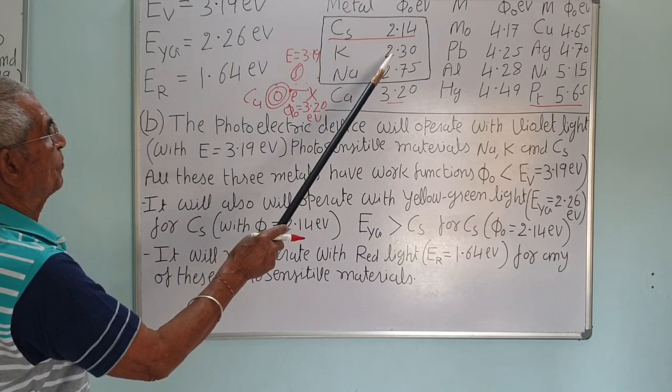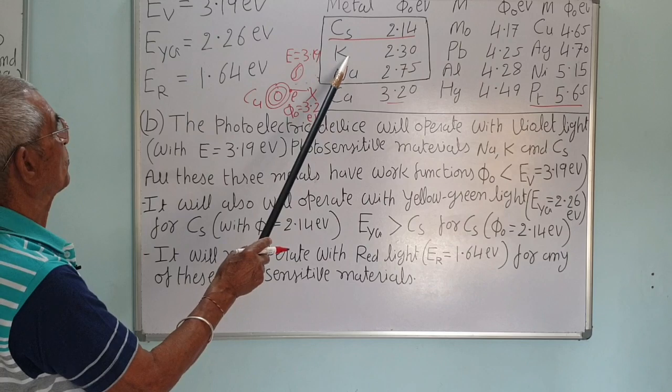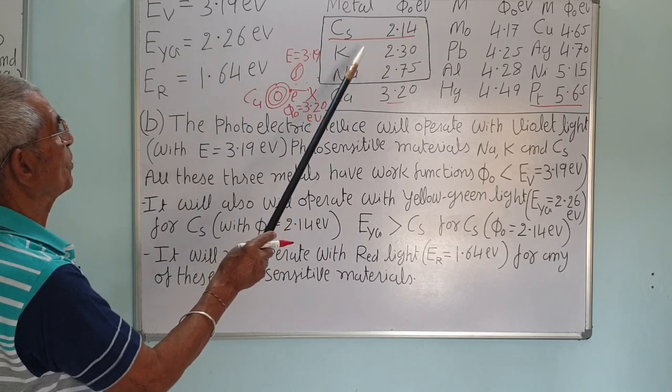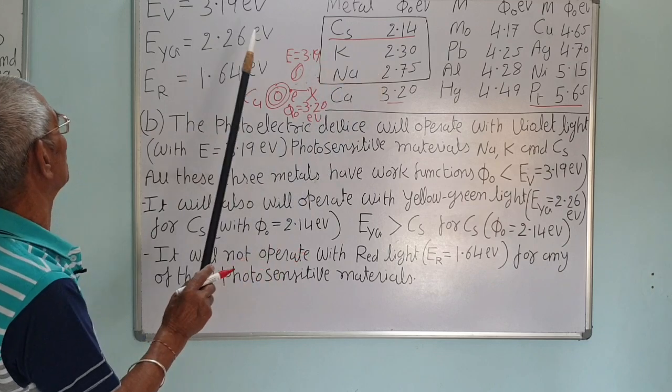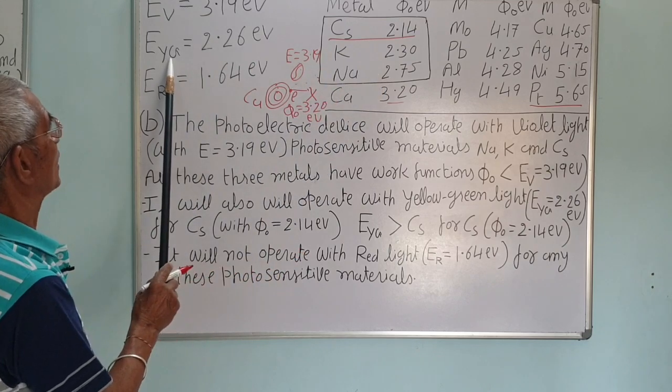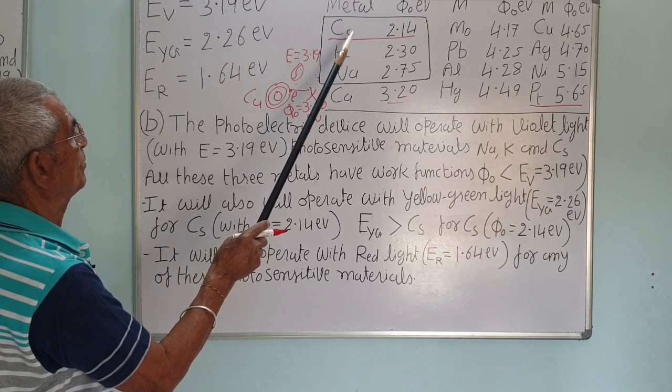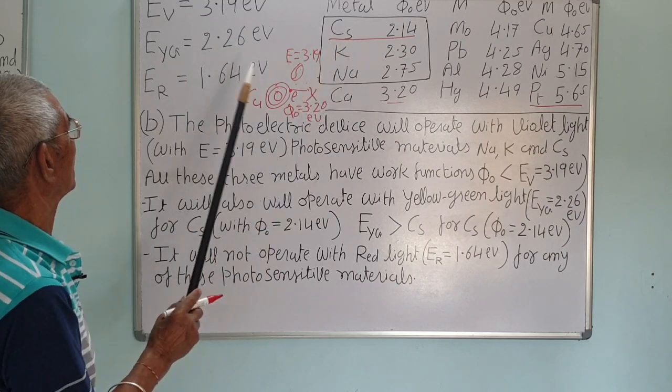But the work function of potassium is more than this, so it won't work with potassium. The work function of sodium is also more, so it won't work for sodium. So this light will only work with the cesium device.